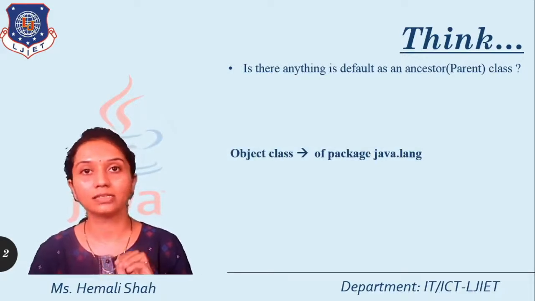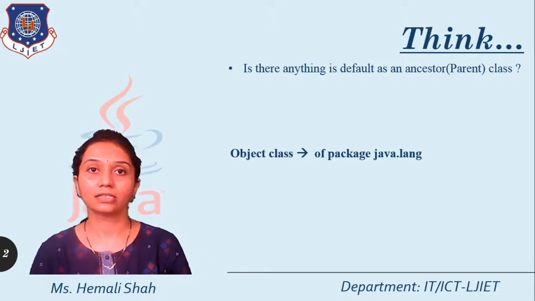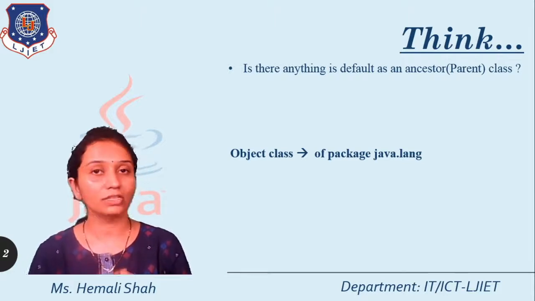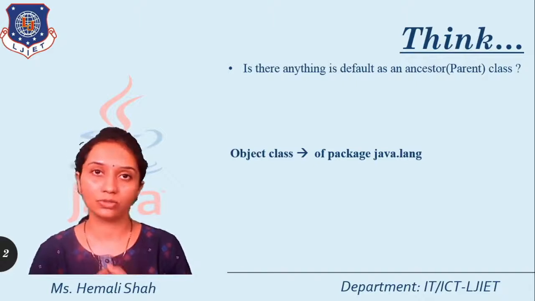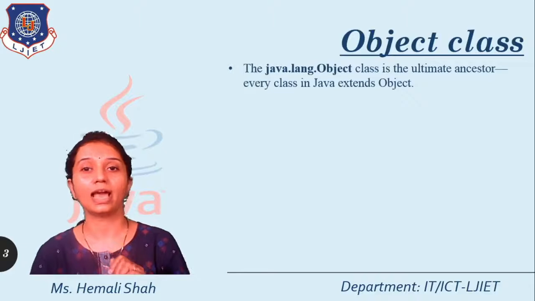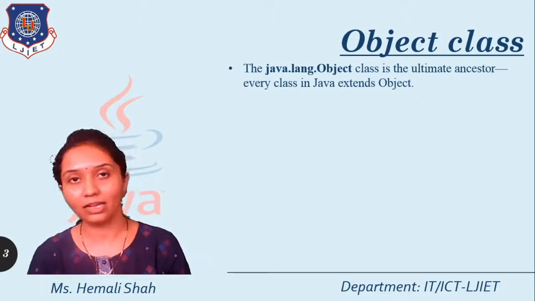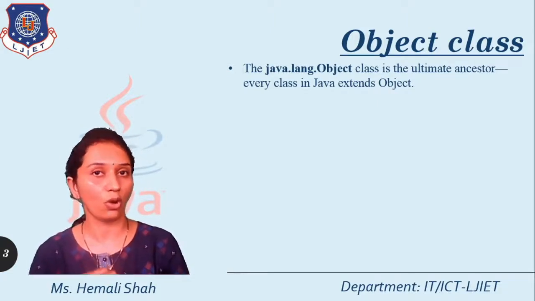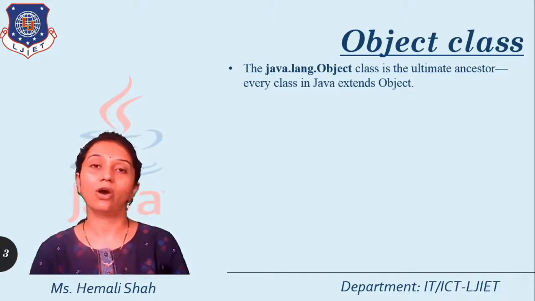This Object class is available in the java.lang package. You can see this package inside the JDK libraries. If you have the API, then you can search for this Object class. Now, what is this Object class basically? It is available in the java.lang package, so the full name of this class is java.lang.Object. Now, this is the ultimate ancestor of every class.